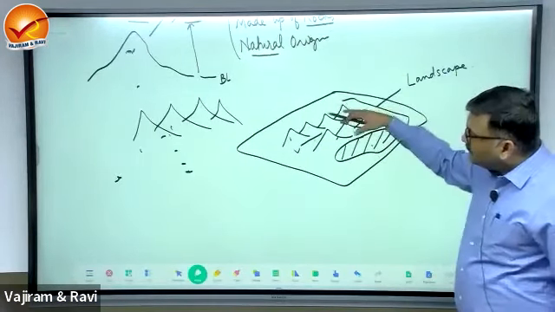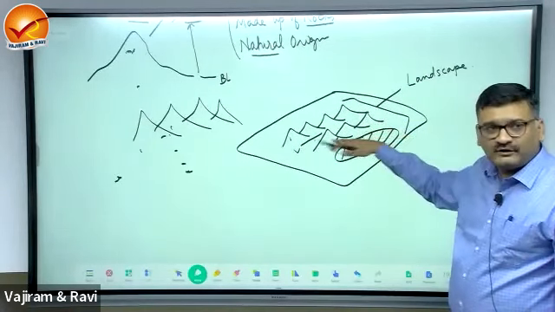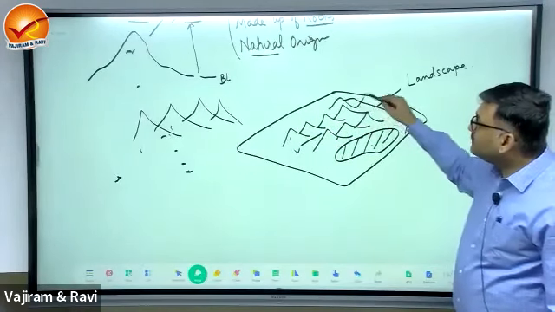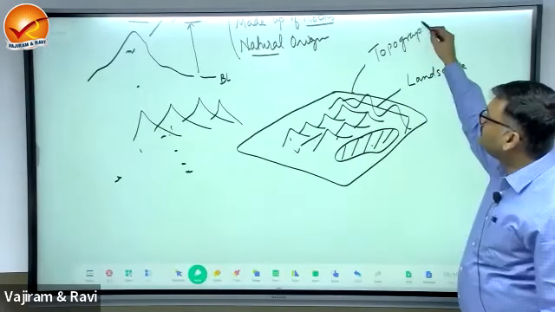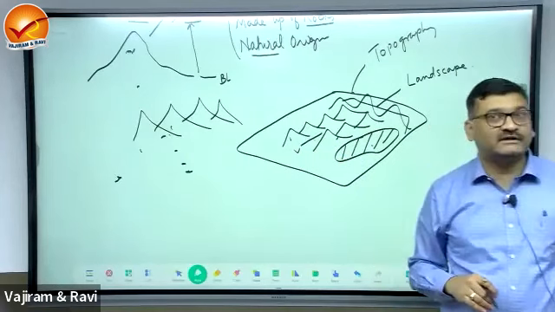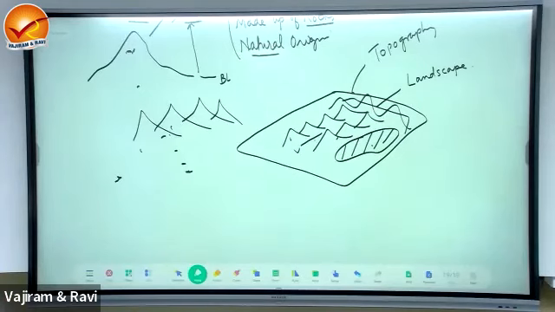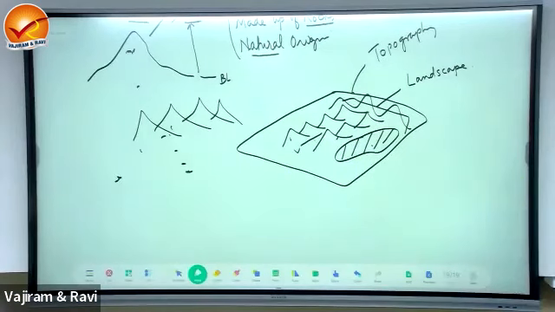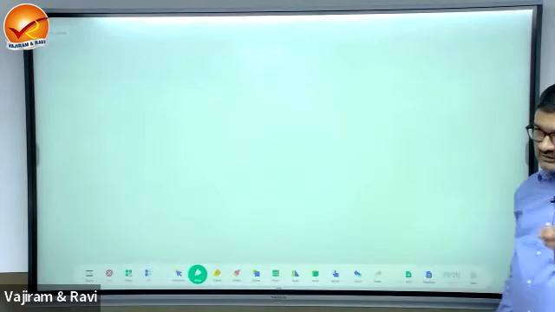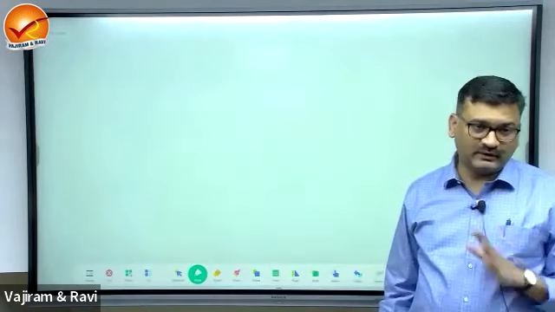So if you look from the top, how does it appear? Is it appearing flat, uniform, or non-uniform? Non-uniform. This is appearing irregular. This non-uniformity of the surface is referred to as topography. Right. So we got the terms: landform, landscape, relief, and topography.